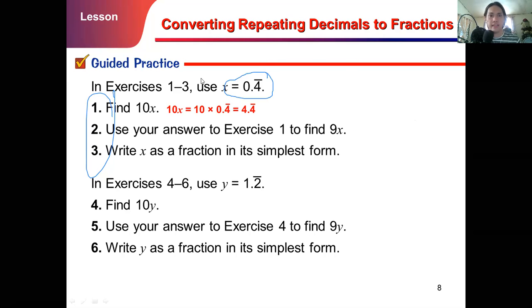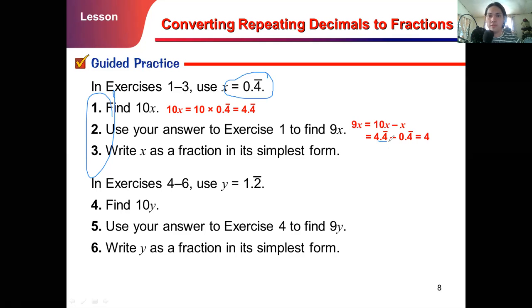We got 10x is equal to 10 times 0.4 vinculum, which gives us 4.4 vinculum. And then for number 2, use your answer to exercise 1 to find 9x. To find your 9x, of course, you will just subtract x from 10x. So 9x is equal to 10x minus x, as we presented a while ago. So we got this one, 4.4.